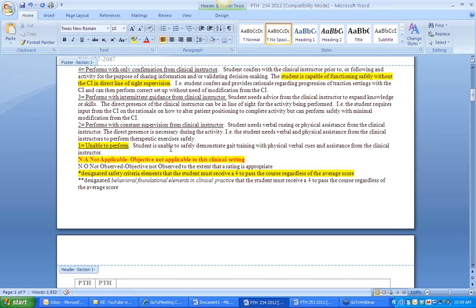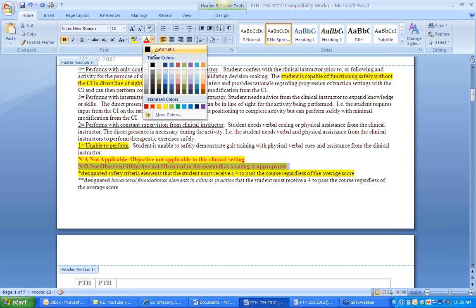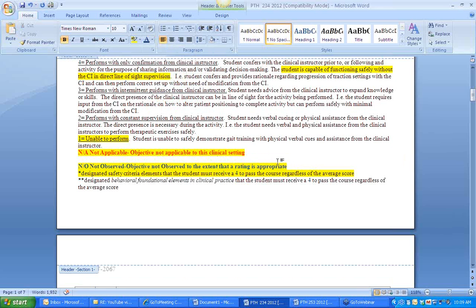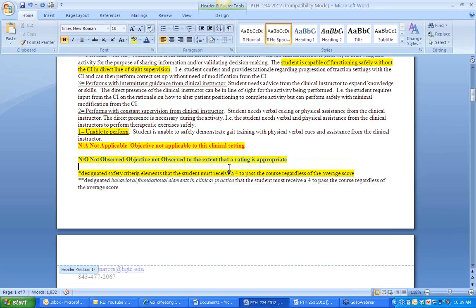Non-observed would be that maybe they have that opportunity available within their facility, but they have not had any patients come in that they could utilize the student for to do an assessment. An example of that would be wound care. If we had a situation where a student needed to be checked off on wound care, but the facility never had a patient come in with a wound, we could not observe him in that situation. And that's something that can't be mimicked. We can mimic setting each other up on traction or doing ultrasound, but we really can't mimic a wound. Okay, cool, that makes sense. I appreciate that too. Sure.